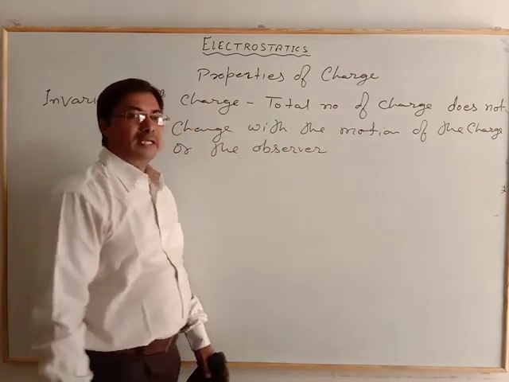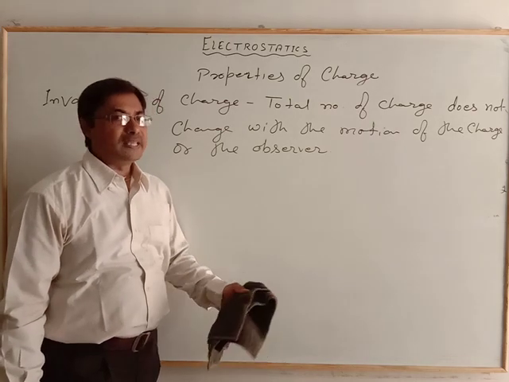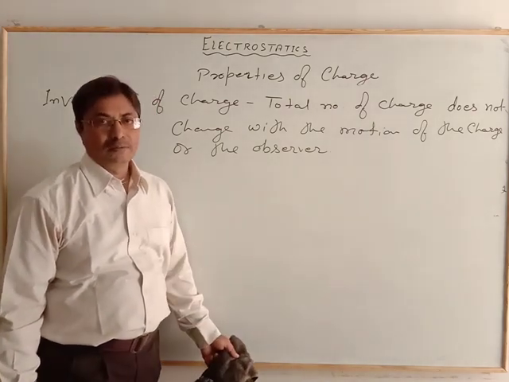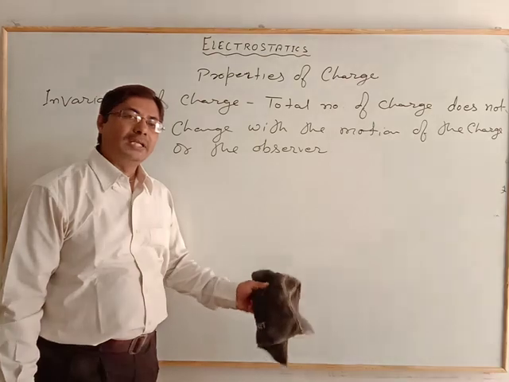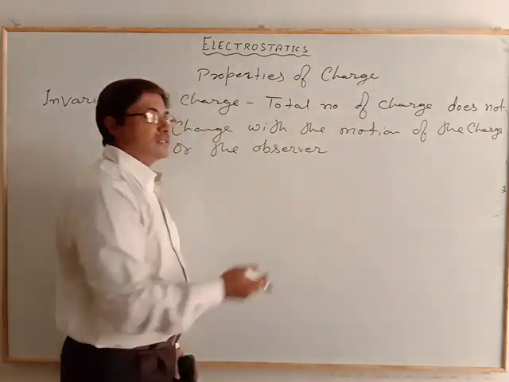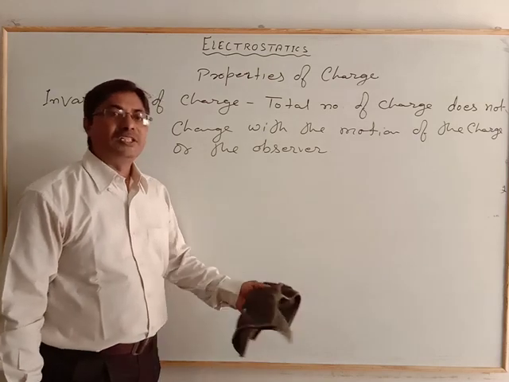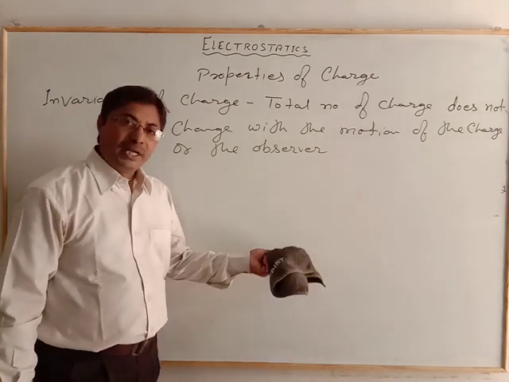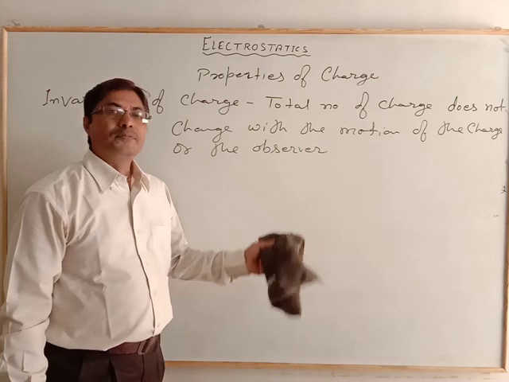Whatever the charge in motion is the same as the charge at rest. Whatever the charge, it is always constant, and it is not concerned with any motion-related behavior of the charge itself or of the observer.